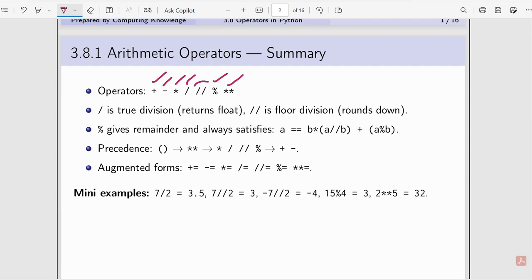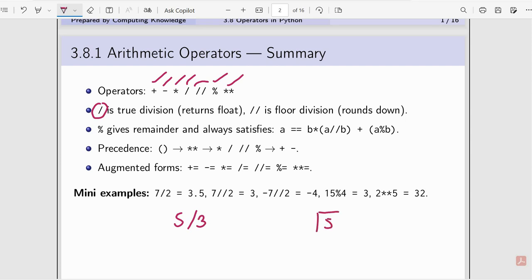Divide is used for division and returns a float. This divide will give you a float value. But double divide is floor division, which rounds down. For example, you write 5 divided by 3.